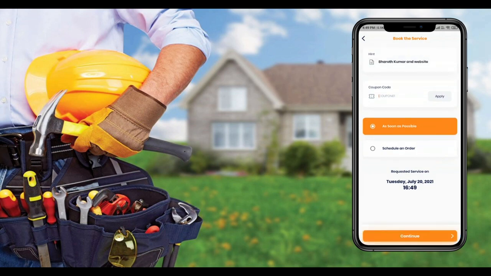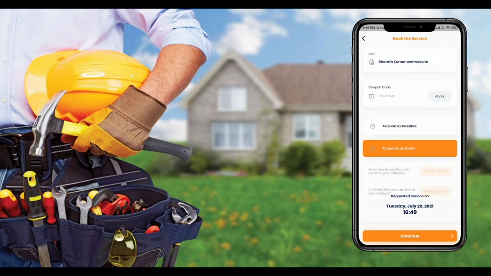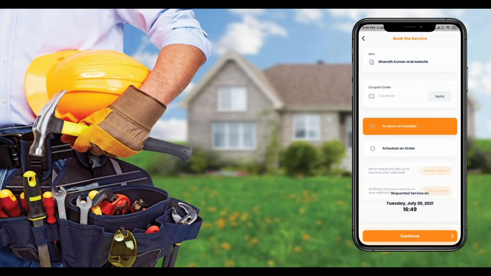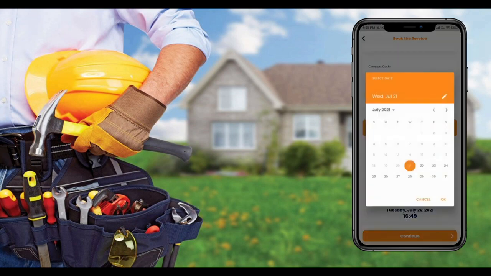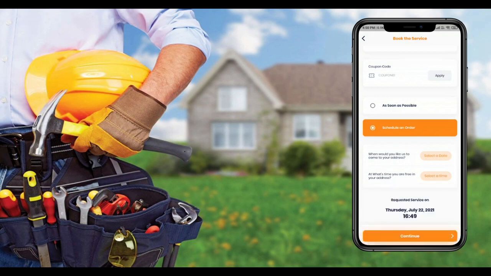Now you can book the service in two types. One is current service that you can book right now. Another is scheduling a service. So you can book the service right now or you can book it for later too. So if we click on schedule and order, you can select your service date and service time like this.